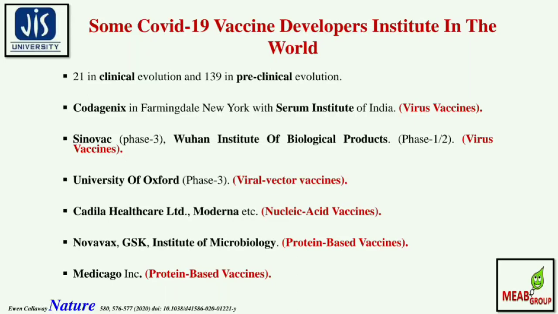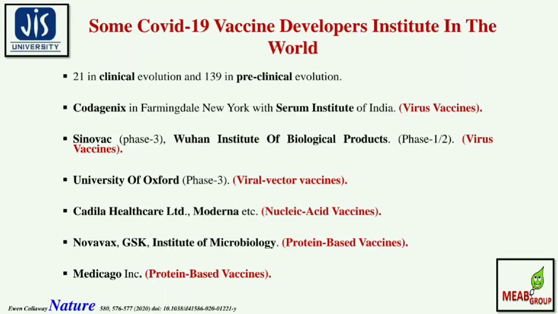University of Oxford is trying to develop the viral vector vaccines, which are under the phase 3 trial. Cadila Healthcare Limited and Moderna et al. are trying to develop the nucleic acid based vaccine, whereas GSK, Novavax, in association with the Institute of Microbiology, are trying to develop the protein based vaccine. Finally, the Medicago institution is also trying to develop a protein based vaccine. All this information has been taken from the Nature paper published by Callaway et al.